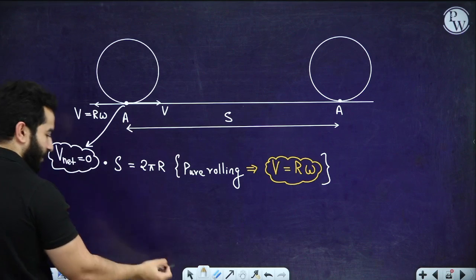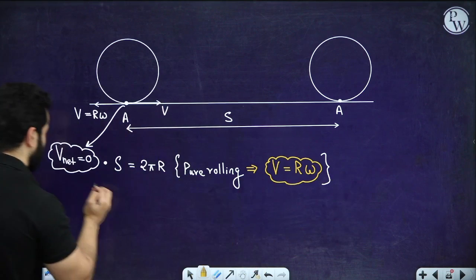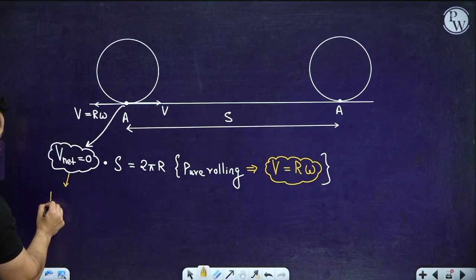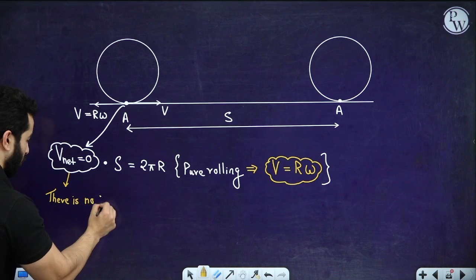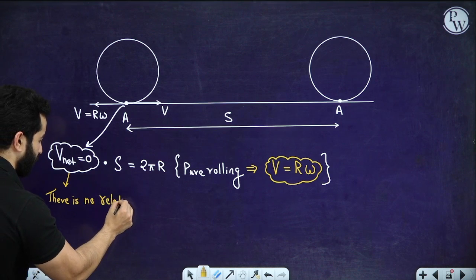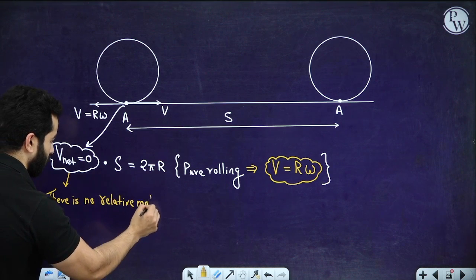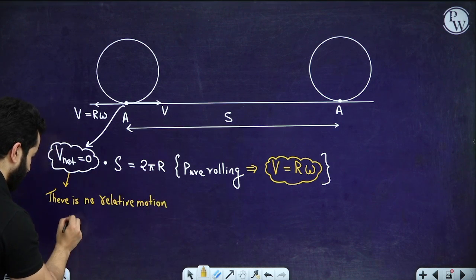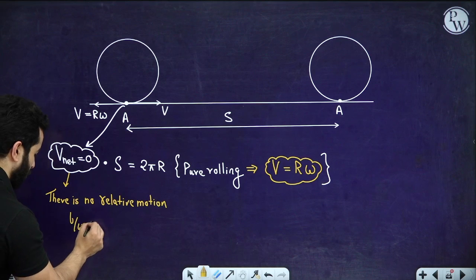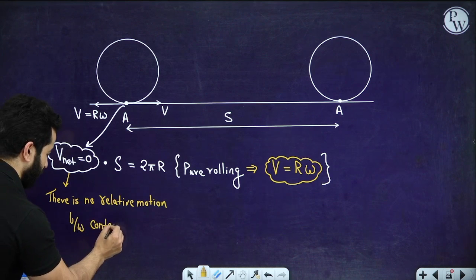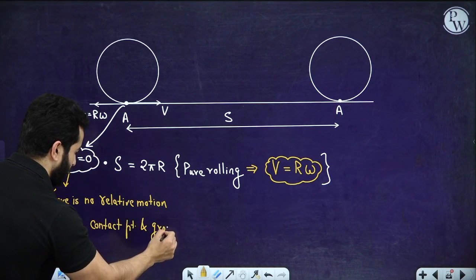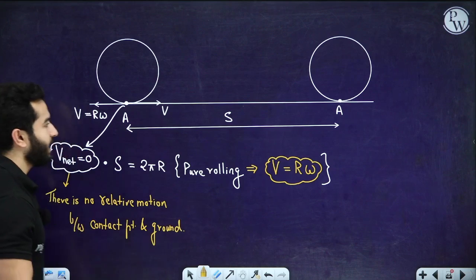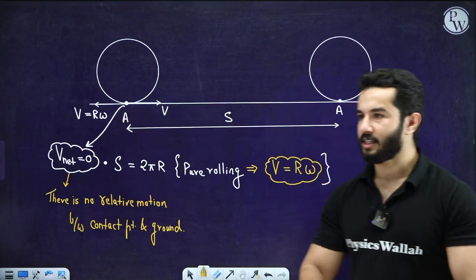What does it mean? It means that there is no relative motion between the contact point and the ground. Are you getting it? Right? There is no relative motion.